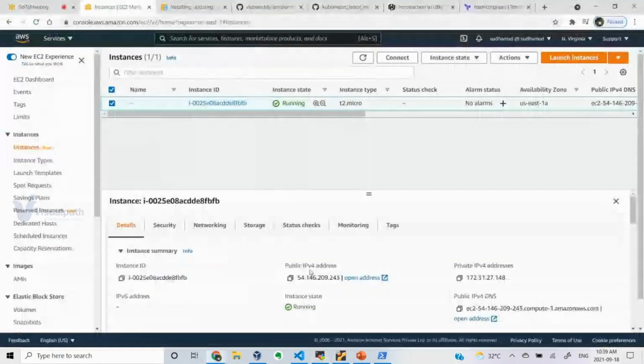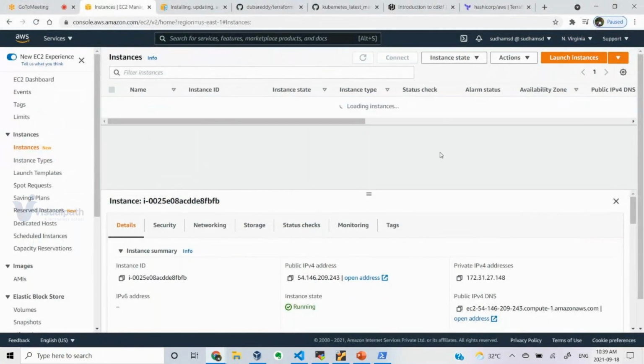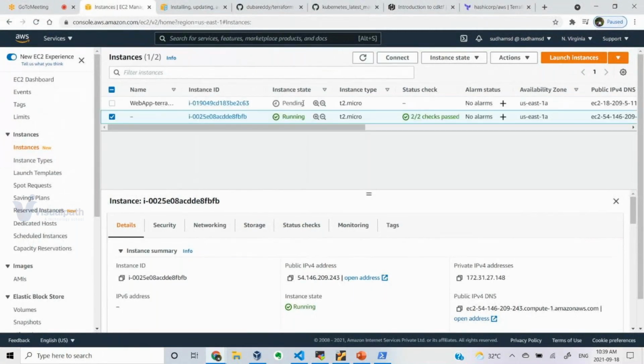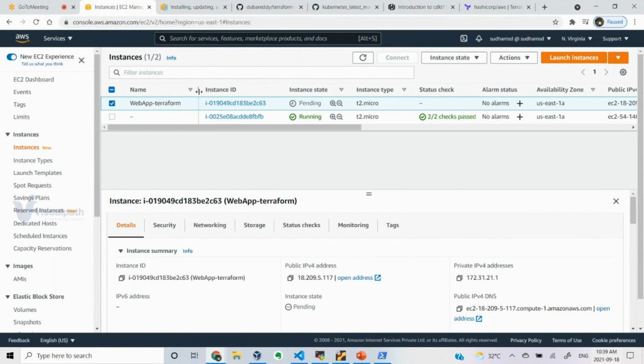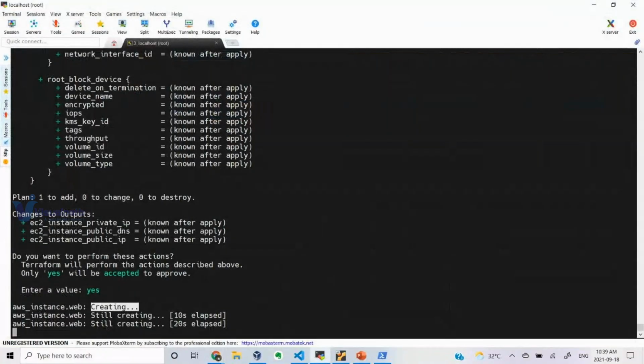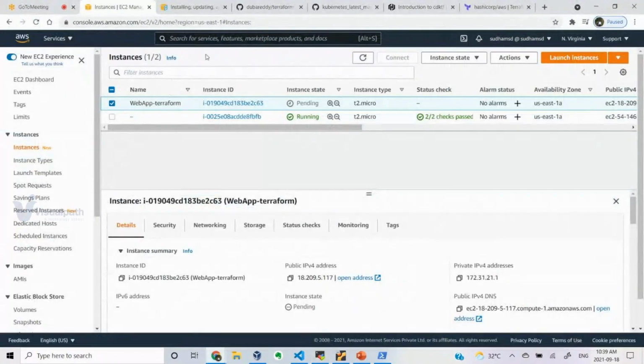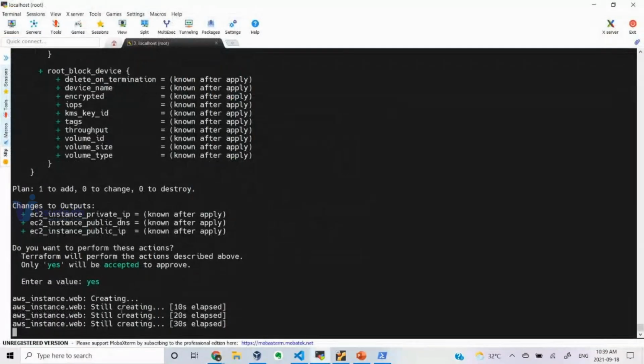So let me try to refresh this. You can see this is getting created, right? You can see the tag, and based on that you can identify it. This is your tag, right? web-app-terraform. So it will take a few minutes. Here it is under the creation process. You can see now it's running. Okay, it's almost done.